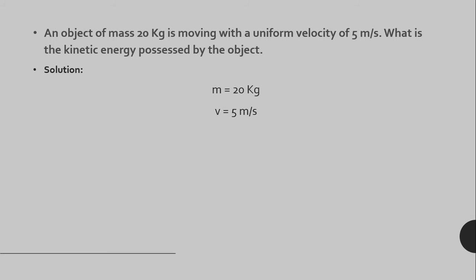So what is the formula for kinetic energy? We know that kinetic energy is equal to half mv square. So we will put the value of mass and velocity in this equation. We will get Ek is equal to half into mass 20 into velocity 5 square. When we calculate, we get 250 joule. So the kinetic energy possessed by the object is 250 joule.